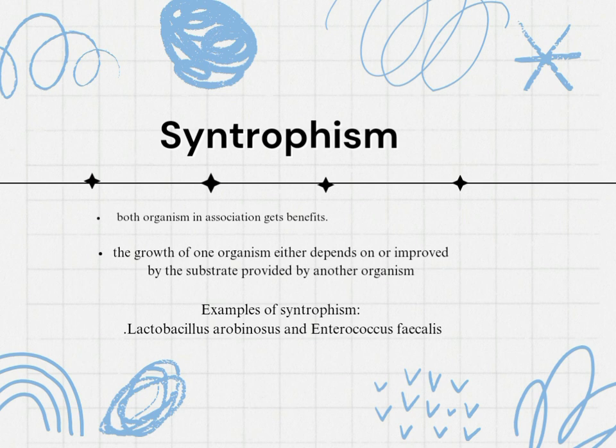So next, syntrophism. Syntrophism is slightly similar to mutualism. Syntrophism is an association in which the growth of one organism completely depends on the substrate provided by another organism. A great example is the relationship between Lactobacillus aeruginosus and Enterococcus faecalis. The folic acid produced by Lactobacillus aeruginosus is utilized by Enterococcus faecalis, whereas the phenylalanine produced by Enterococcus faecalis is utilized by Lactobacillus species.